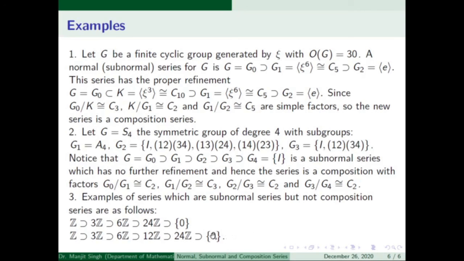Because you can see this factor group is not a cyclic group of prime order. So from these examples, it is very clear that a composition series is a subnormal series which has no further proper refinement. So this is about the topic composition series, normal series, and I hope the idea is clear now about these series.